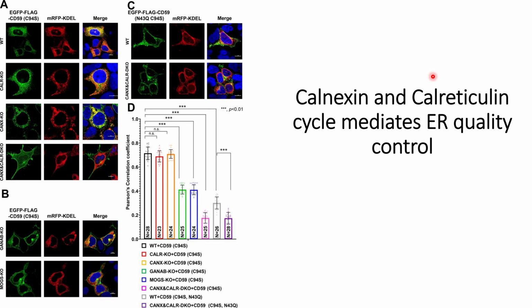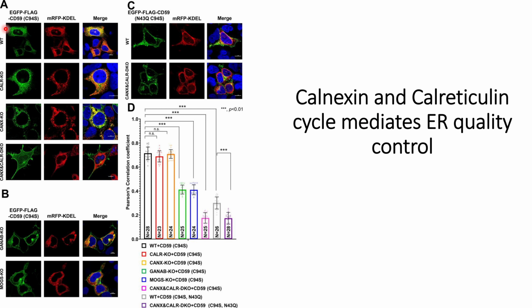Today we will discuss how the calnexin and calreticulin cycle mediates ER quality control. In the previous video we discussed that calnexin and calreticulin are essential for the deacylation of GPI-APs, or we can say that they are essential for properly folding the GPI-APs that are translated in the endoplasmic reticulum. In this video we will use CD59 to check whether calnexin and calreticulin help in maintaining ER quality control or not.